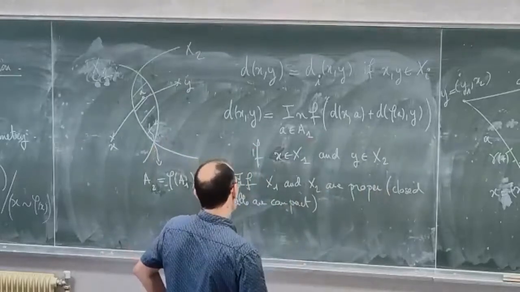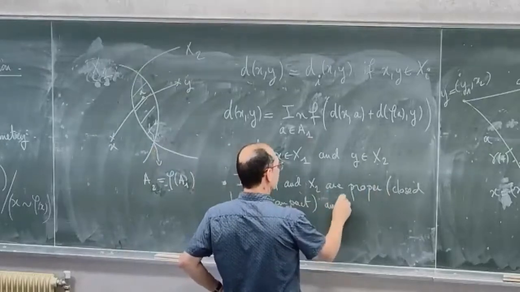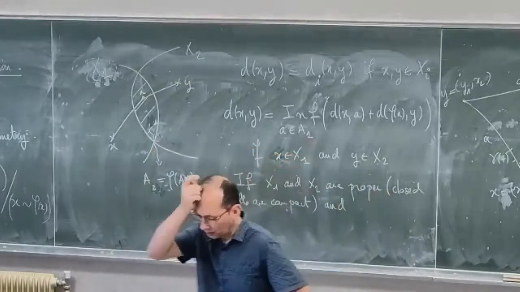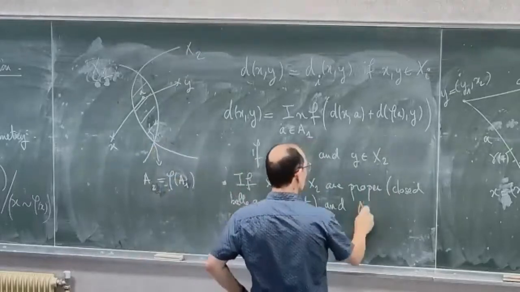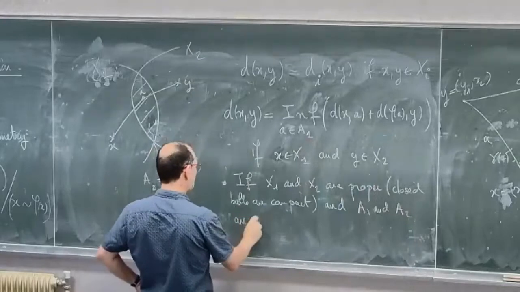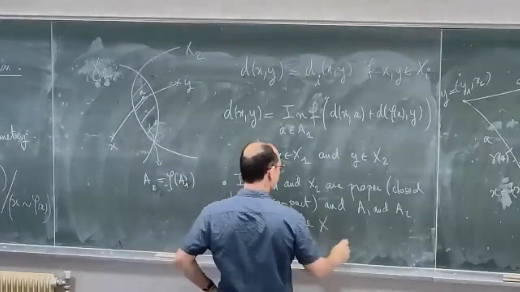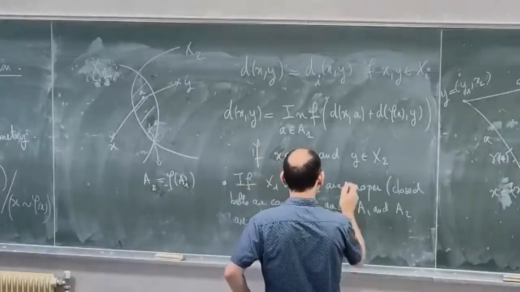X1 and X2 are proper, and A1 and A2 are closed. Then X is a length space, is a geodesic space.